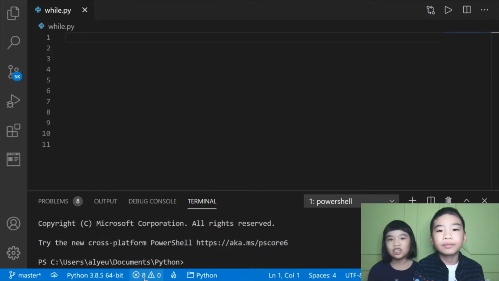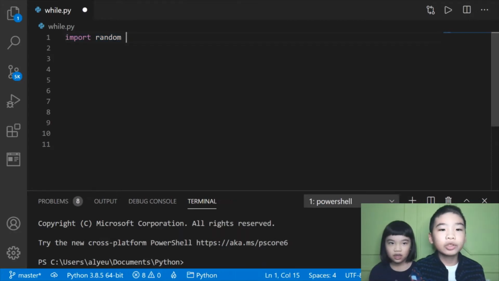Today we're going to teach you Python. So today we're going to learn about iterating in Python. So first we're going to do import random. So import will tell Python you're using a module.